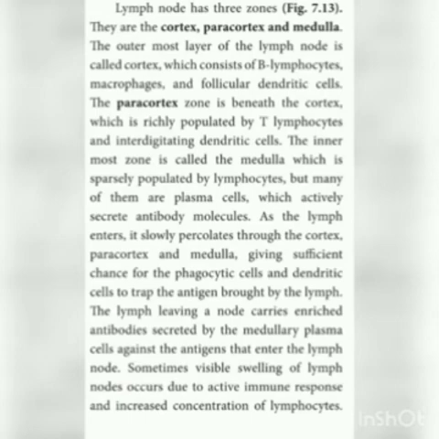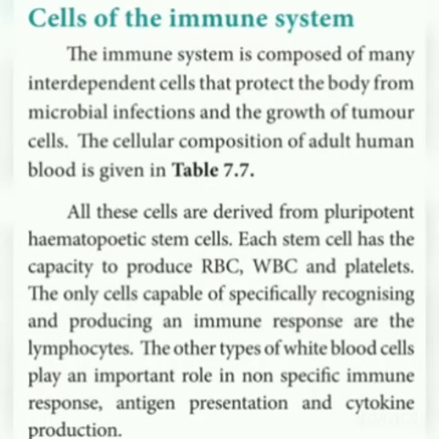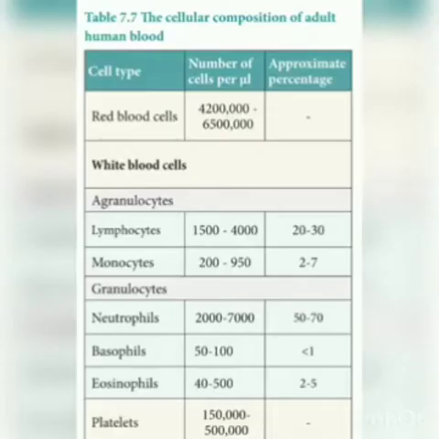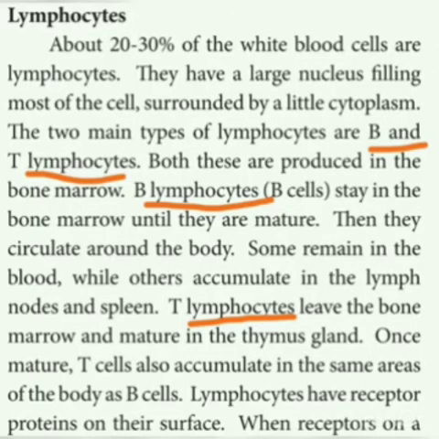Okay, and then what are the different types of cells in the immune system? In the different types of cells, this tabular column is very important. 1 marks are asked from this. Okay, and next one is the different types of lymphocytes. So what are the different types of lymphocytes? B lymphocytes and T lymphocytes, and what are its functions? You have to know that.